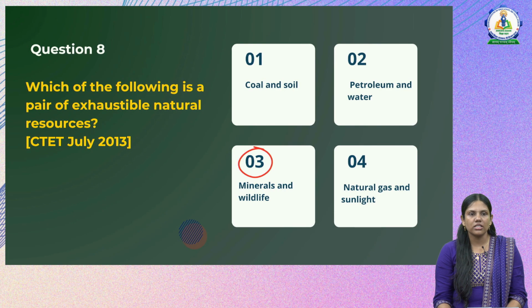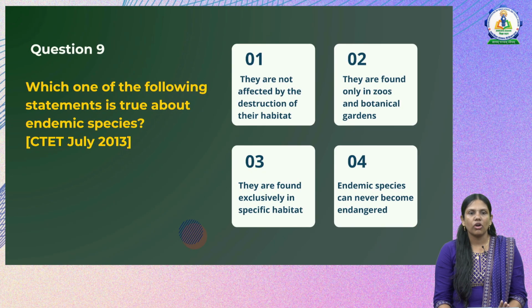Now let us go to the next question, which is: which one of the following statements is true about endemic species? Let us recall what is meant by endemic species. Endemic species are those which are found only in that particular region or habitat. Now we have to find which statement is true about them. The first option is they are not affected by destruction of their habitat. It is incorrect. They are found only in zoos and botanical gardens. This is also incorrect. Then, they are found exclusively in a specific habitat. That seems correct.